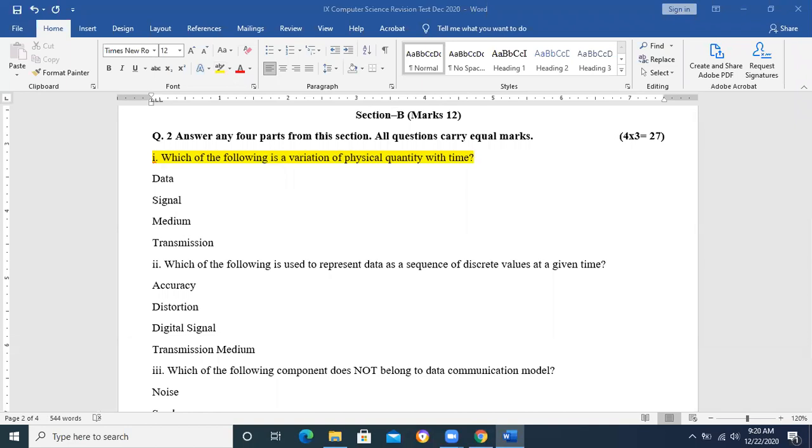Some students scored well, 13 and 14, up to 14 I think, but no one got 15 out of 15. And some students are still on 5, 6, and 7, and it is very surprising for me that they did not get even more than 10, because this was a 12 marks paper. If we are getting 7, 8 or 9 in 12 marks, it is not good. At least you should take 10 out of 12.